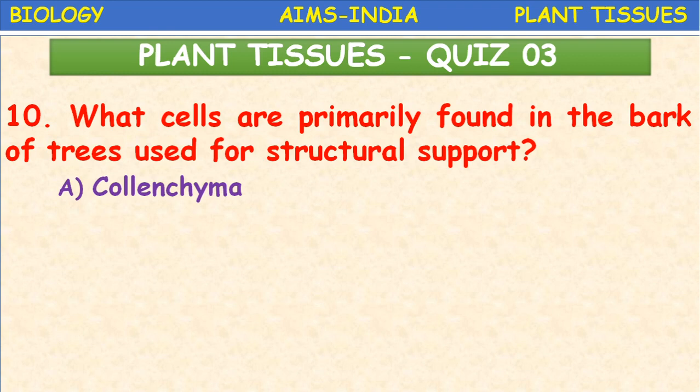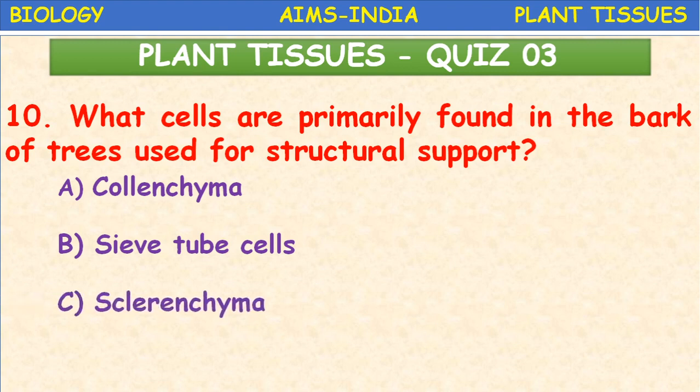What cells are primarily found in the bark of trees used for structural support? Collenchyma, sieve tube cells, sclerenchyma and parenchyma. Sieve tube cells are present in the phloem tissue. The remaining three you have to choose from: collenchyma, sclerenchyma, parenchyma. The cells present in the bark of trees are sclerenchyma. Bark is very tough dead tissue, containing sclerenchyma.